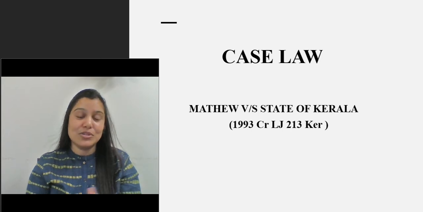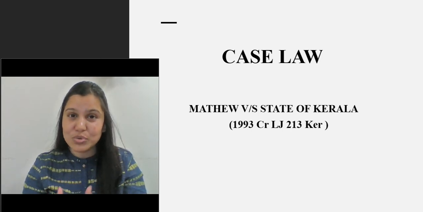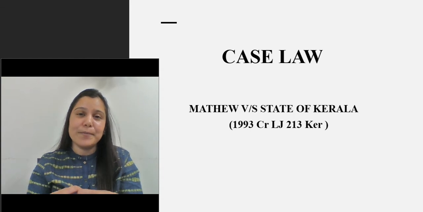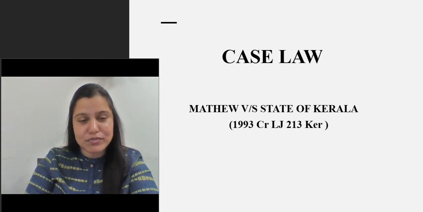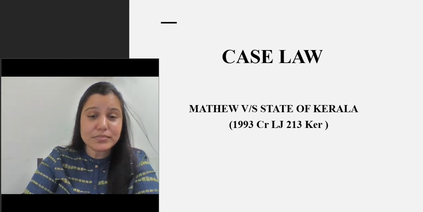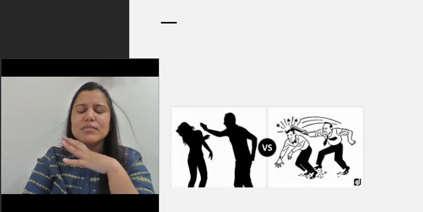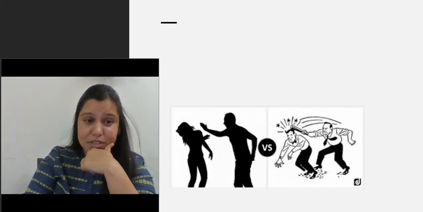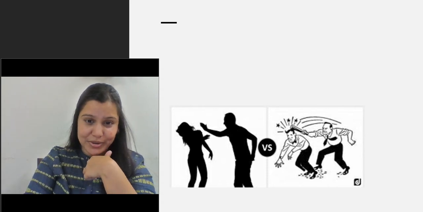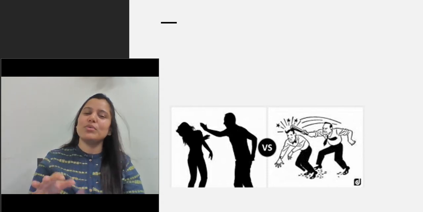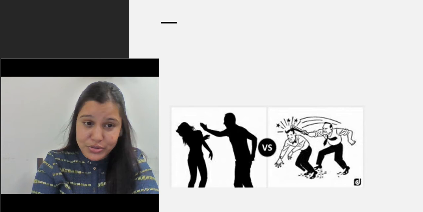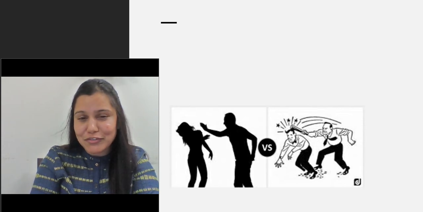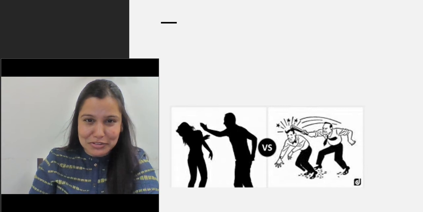So seeing all these elements, the court held him liable under this very section. The court held that yes, the accused is liable under section 351, that is assault. Now you must be trying to figure out, what is the difference between criminal force and assault, right? So can you find out what this picture is trying to convey to you? Just think for 2 seconds because I cannot give you more.